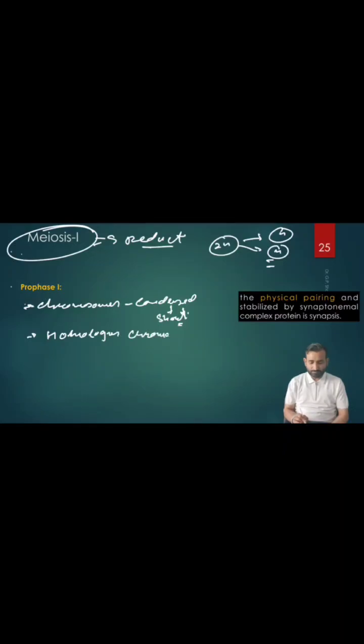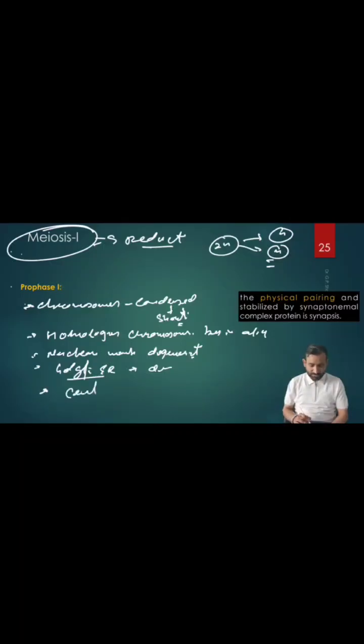Homologous chromosomes begin to align together. Similarly, the nuclear membrane begins to degenerate in the early stage, and in the later stage, it degenerates. Similarly, what happens? The Golgi body and the endoplasmic reticulum also degenerate. Similarly, what happens? The centromere begins to move to the two opposite poles.